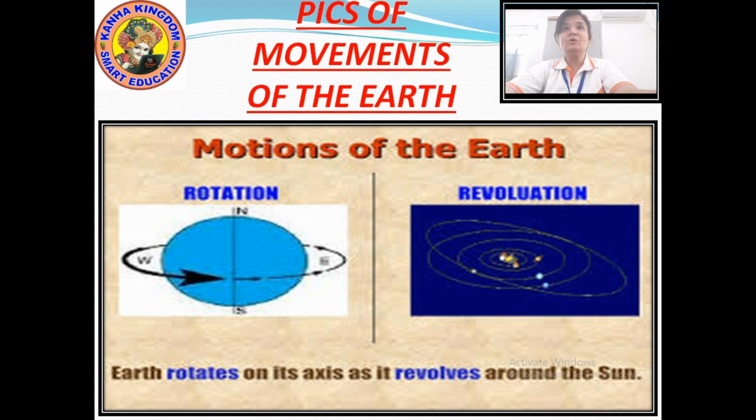Okay? This rotation and revolution is done by the earth at the same time. It rotates on its place, and it revolves around the sun simultaneously, means at the same time. Okay? It does not stop at all. So let's move further. I'll show you and tell you something about the rotation of the earth.